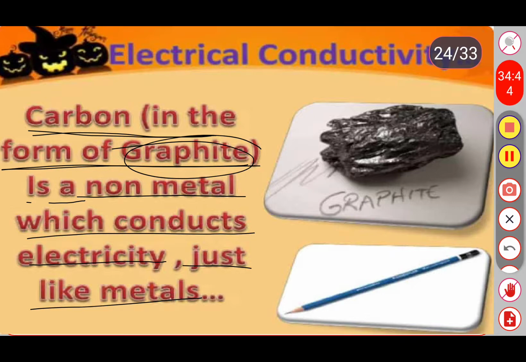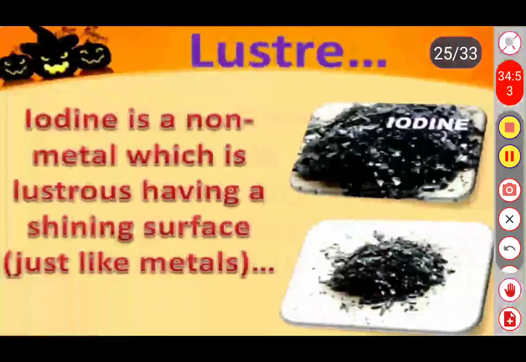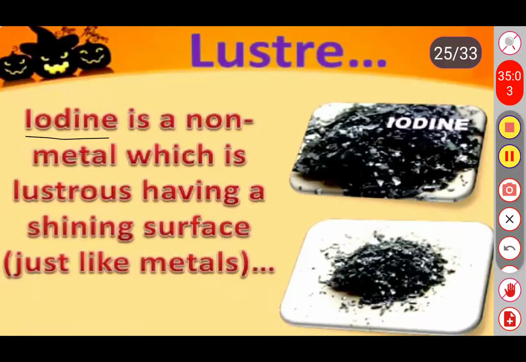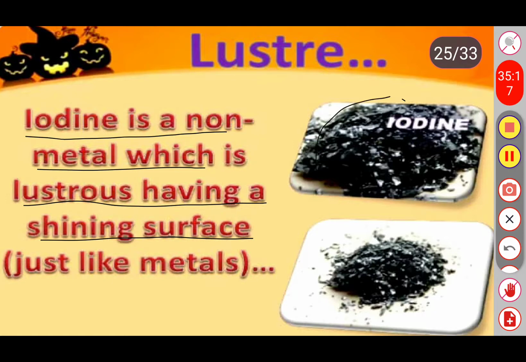Let's see the second exception case. We already discussed it in the previous slides. The second exception is luster. Iodine is a non-metal which is lustrous, having shining surfaces. Most non-metals have dull surfaces, even though iodine has very shining surfaces just like metals. So this is one of the exception cases.